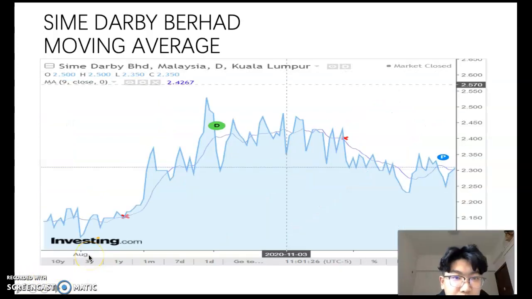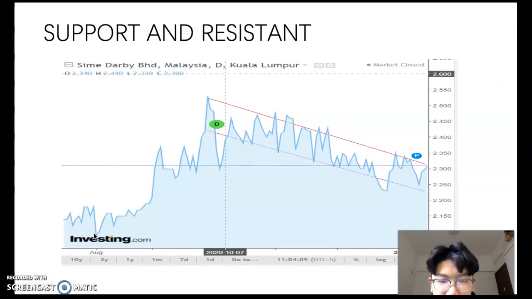This one is Standard Chartered? The graph above shows the moving average of the stock. Traders are advised to buy the stock when the price rises above the moving average and sell the stock when the price falls below the moving average. Next is the support and the resistance of the stock.